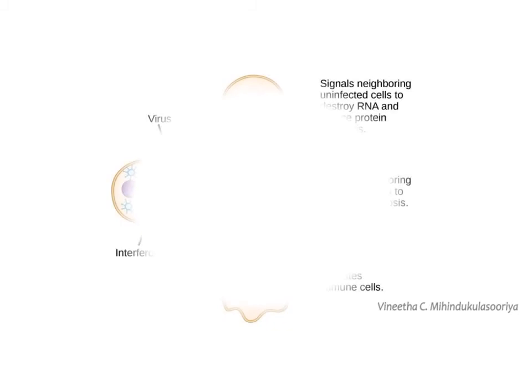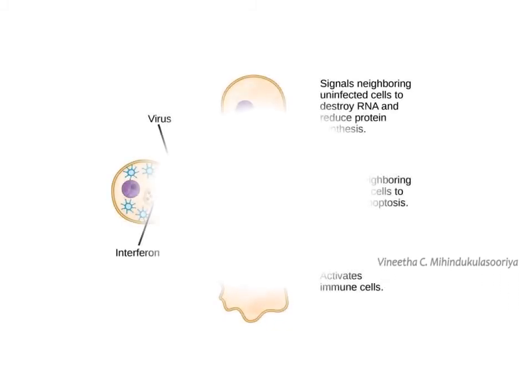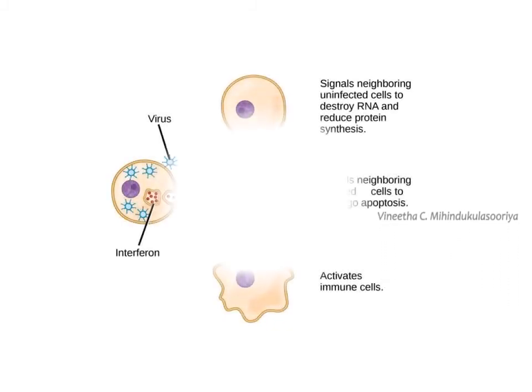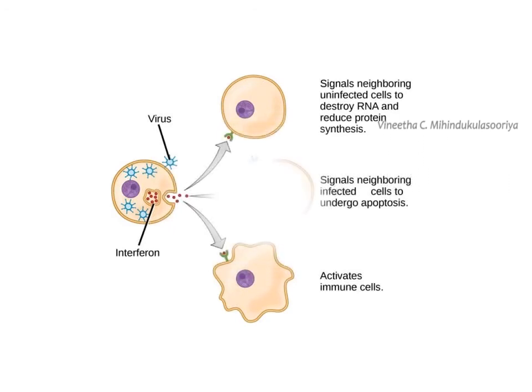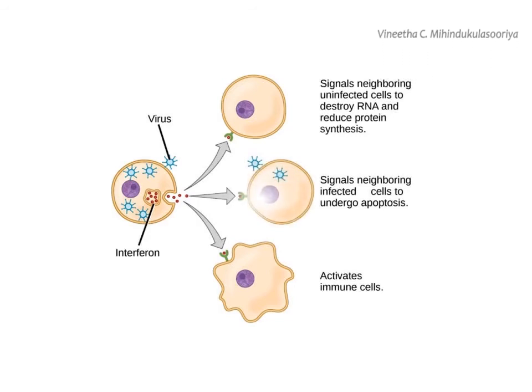Interferons are proteins secreted by virus-infected body cells. Once released by virus-infected cells, interferons diffuse to uninfected neighboring cells where they stimulate the production of antiviral proteins which inhibit viral replication. Some interferons activate macrophages, which enhance phagocytic activity.